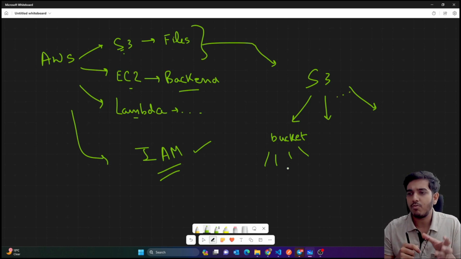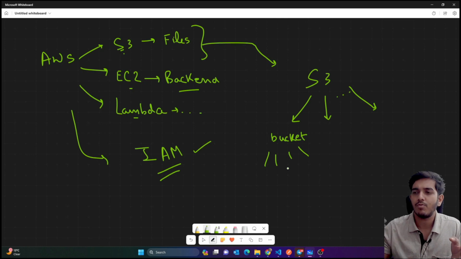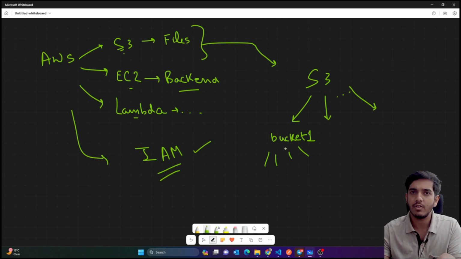That means one folder for a specific project, another folder for another specific project. Suppose bucket 1 is for an educational website, so it would be storing videos or files accordingly. Bucket 2 is for an e-commerce website. Bucket 3 is for a food delivery website. So we have 3 buckets for 3 different projects, where we store the files, videos and images of each website.